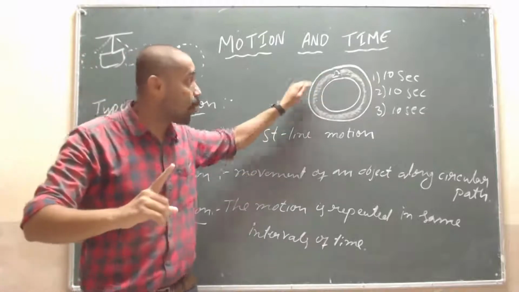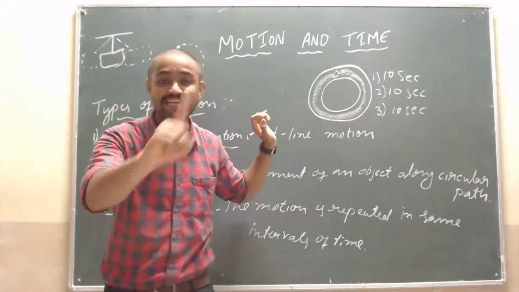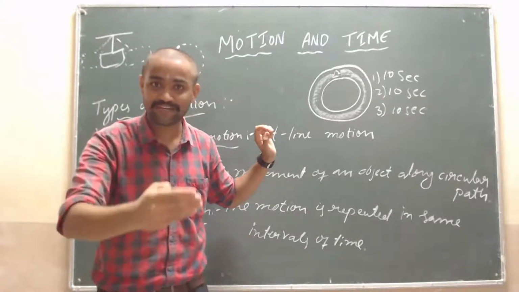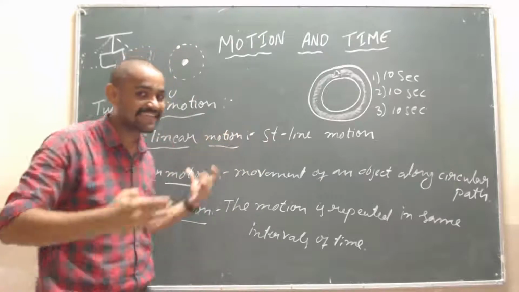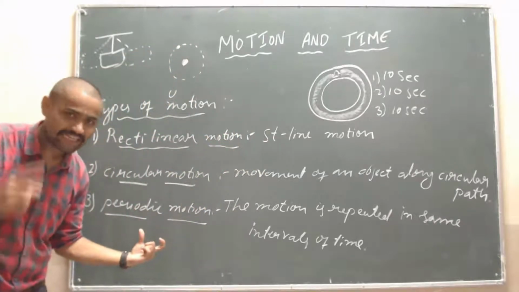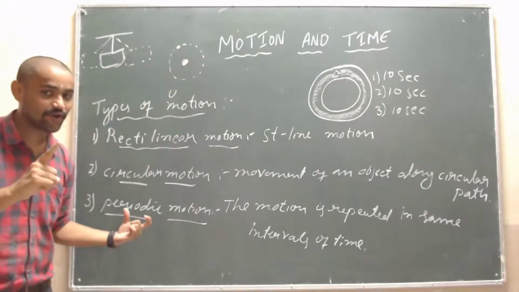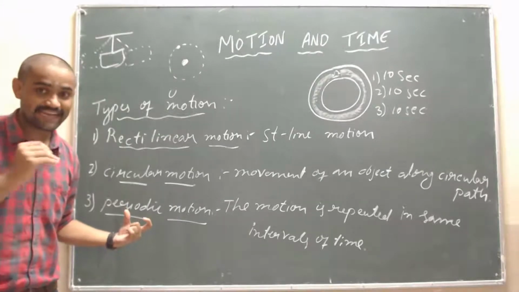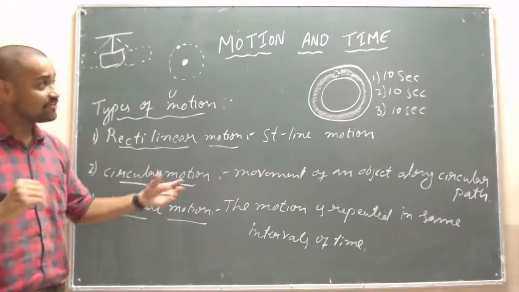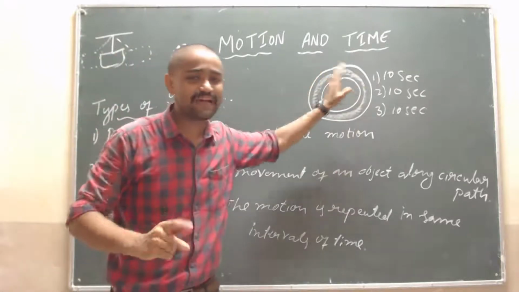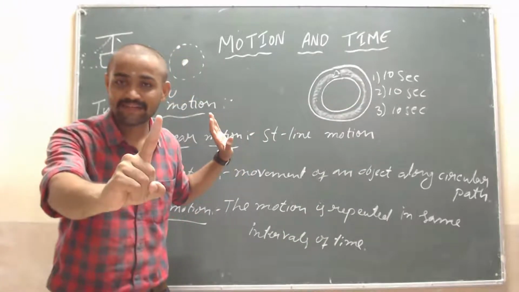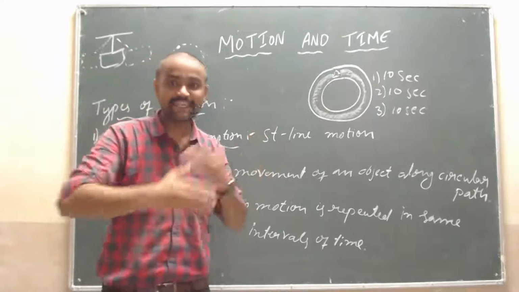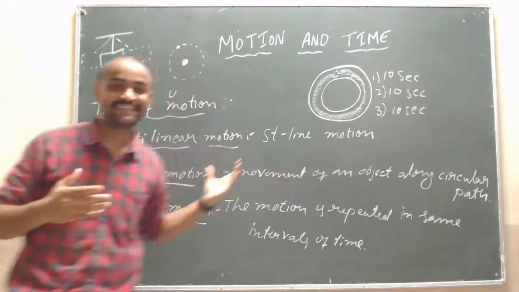If it completes only one rotation, then it is called circular motion. If it is continuously repeating from time to time, at the same time, we will call it a periodic motion. Is it clear, students? In the previous class, I have explained about this. If any doubts, ask me here only. If the car is moving in a circular path by one round, then it is called circular motion. If it is repeating, then it is called periodic motion.